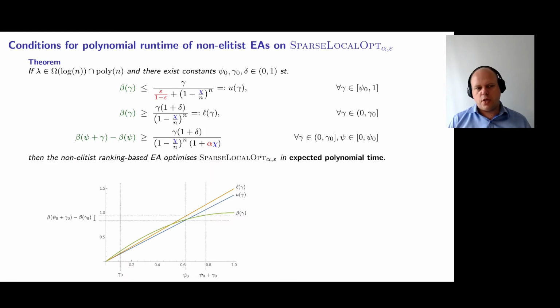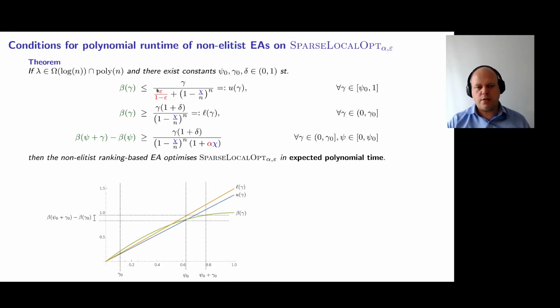As a second result of this paper, we will see sufficient conditions where non-elitist algorithms are efficient on this SparseLocalOpt problem class for a wide range of alpha and epsilon. The first condition says that there should exist some psi naught such that for any gamma above psi naught, beta gamma is less than this function U of gamma.